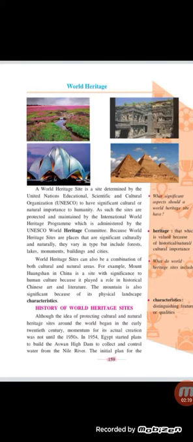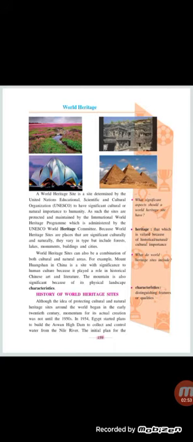Heritage, that which is valued because of historical, natural, cultural importance. Okay, the things or the places or the monuments which are very important, which are like wonder, which are antique, है ना, जो बहुत ही स्पेशल चीज़ें हैं. Suppose Taj Mahal is there in India. This is also one of the heritage sites, and yes, it's a responsibility of all the citizens to maintain these monuments. Okay, है ना, ये सब हमको क्या करना है? We have to protect this. So that is World Heritage.